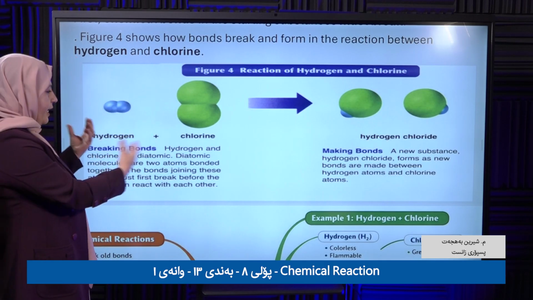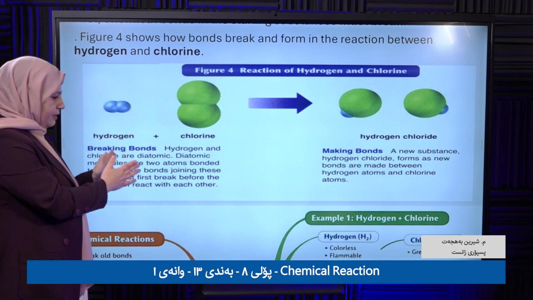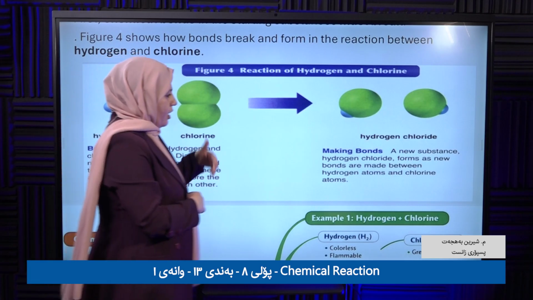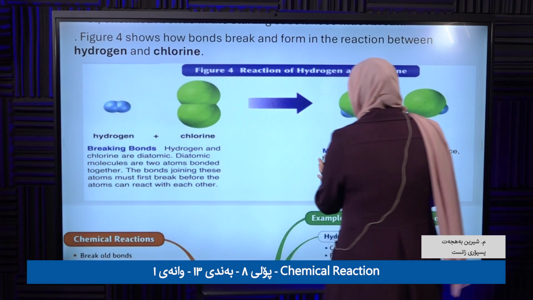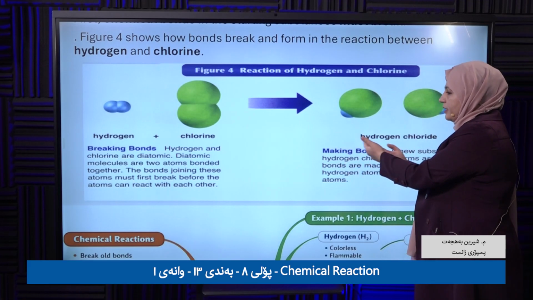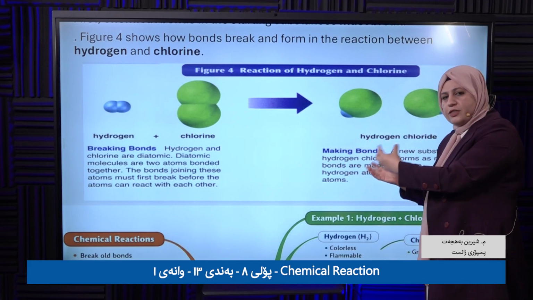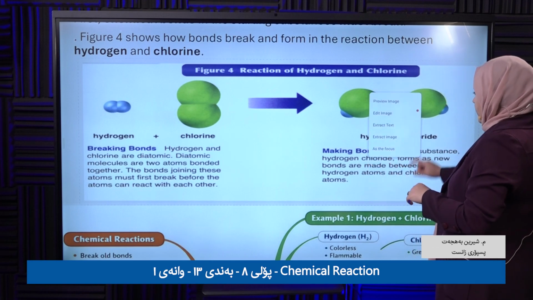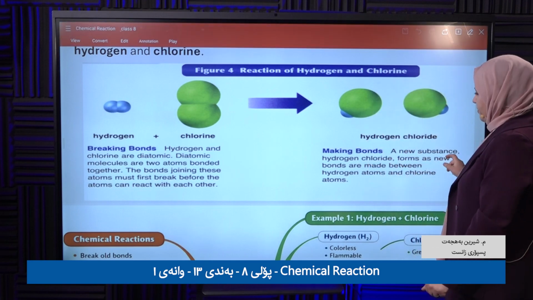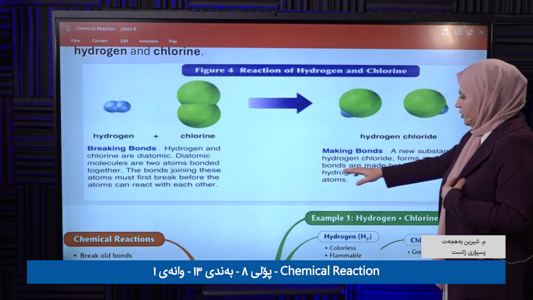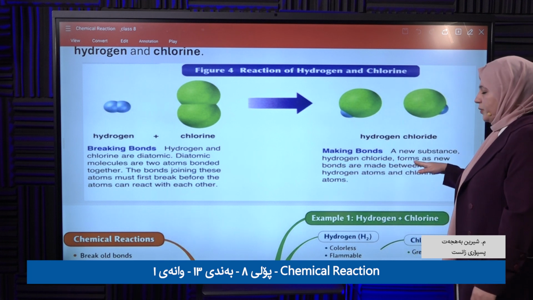Now hydrogen and chlorine reacted. When they reacted, there is breaking bonds, and when bonds break, making bonds happens. What does making bonds mean? The new substance is formed. Clear? Yes. A new substance, hydrogen chloride, forms as new bonds are made.